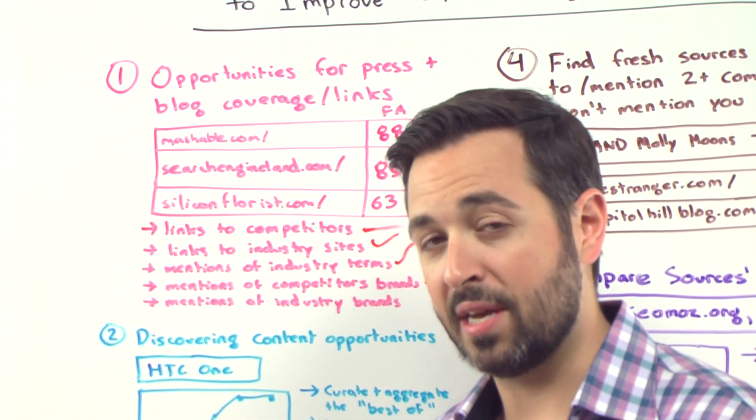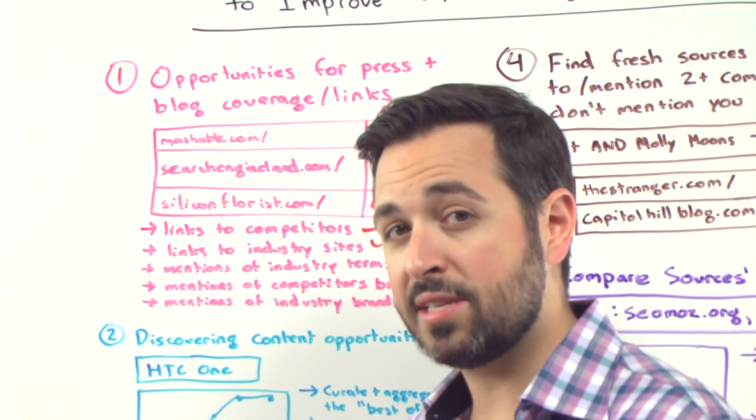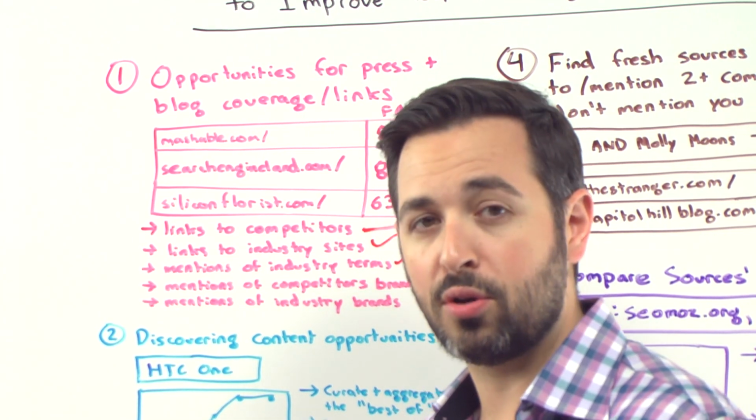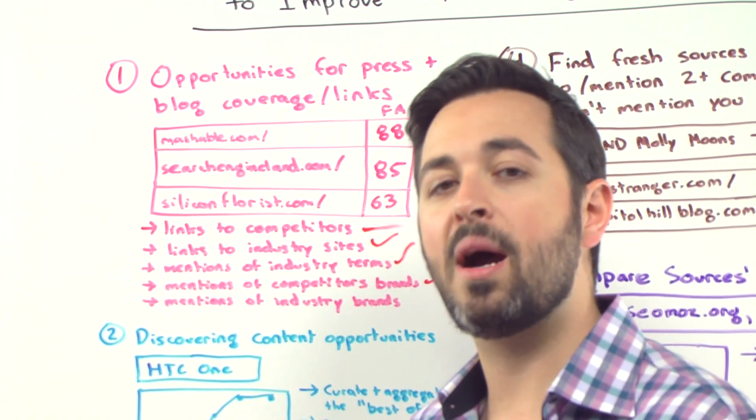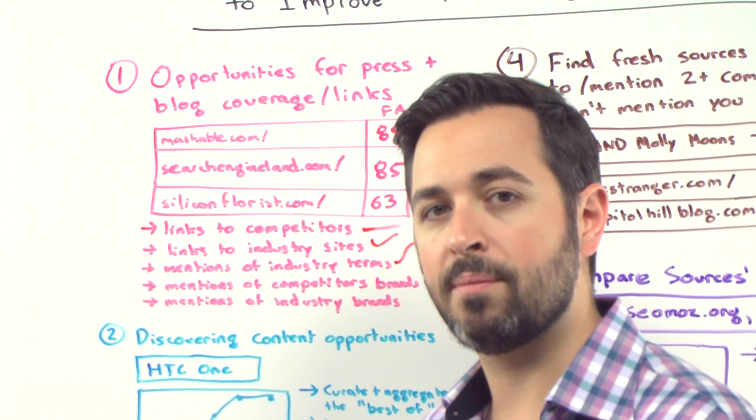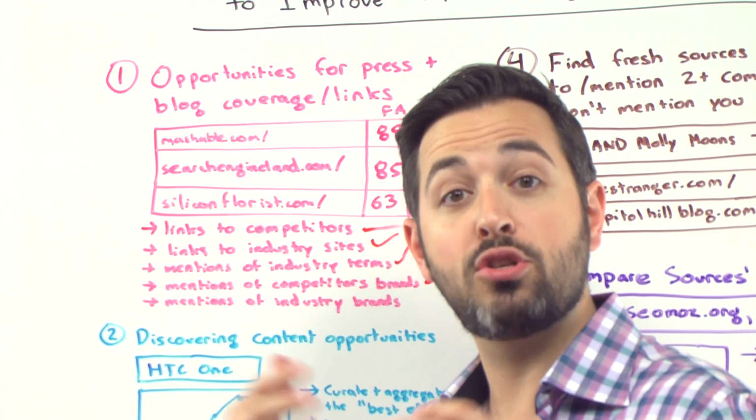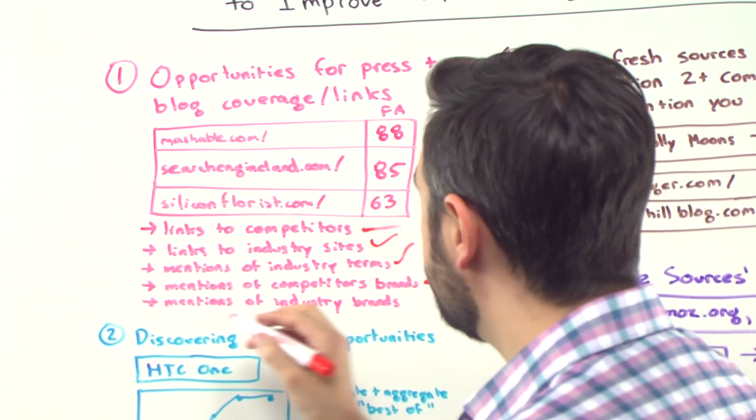Mentions of competitors' brands. If a press outlet is covering, or a blog or whoever is covering one of your competitors, chances are good that you have an opportunity to get coverage from that source as well, particularly if they try to be editorially balanced.